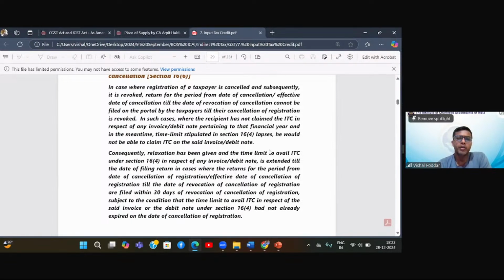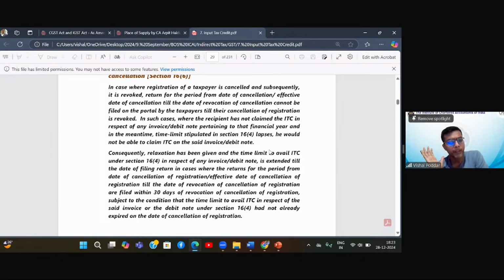Now people are filing their annual return for the financial year 23-24, correct? Yes, sir. Let us take an example. 23-24 is the financial year. For this financial year, whatever credit you have to avail as a recipient, either on the invoices received or on the debit note received, you can avail up to 30th of November 2024, which is already gone, or filing of annual return, whichever is earlier. Generally, annual return people file later only. So, in our example, if you are filing the annual return today, you can avail this credit up to 30th of November 24.